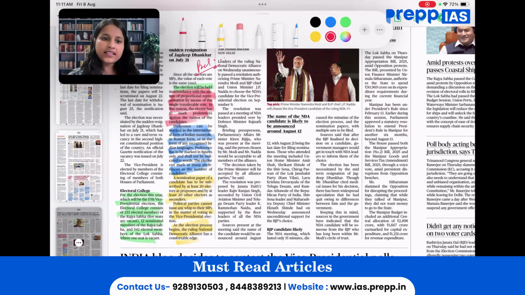This article is to be seen from the prelims perspective regarding the election process. Firstly, the election process of Vice President under Article 66. Then the Electoral College, what it comprises of. Then what sort of voting pattern is observed, whether it's a proportionate voting system or not.